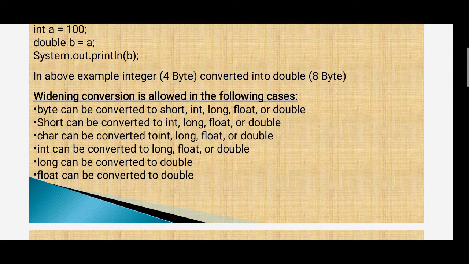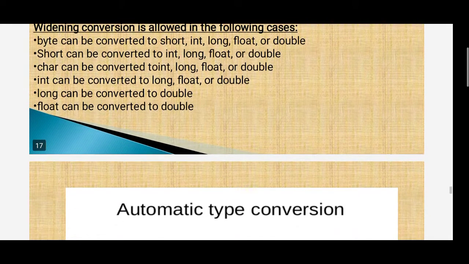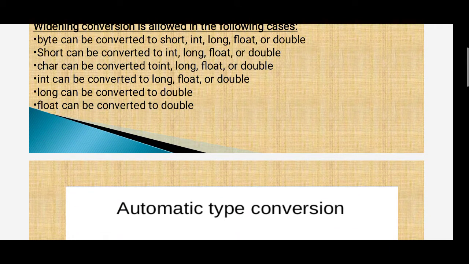Byte can be converted to short, int, long, float or double. Short can be converted into int, long, float or double. Char can be converted into int, long, float or double. Int can be converted into long, float or double. Long can be converted into float or double. Float can be converted into double. Float cannot be converted into int.